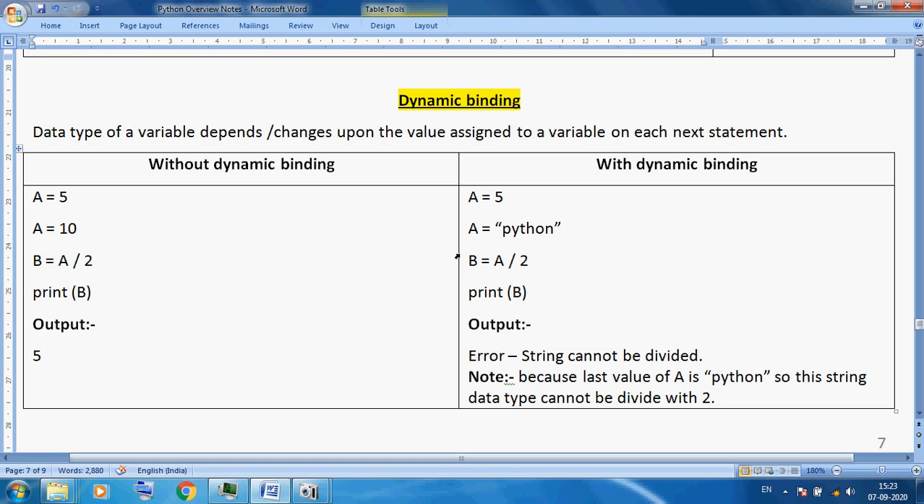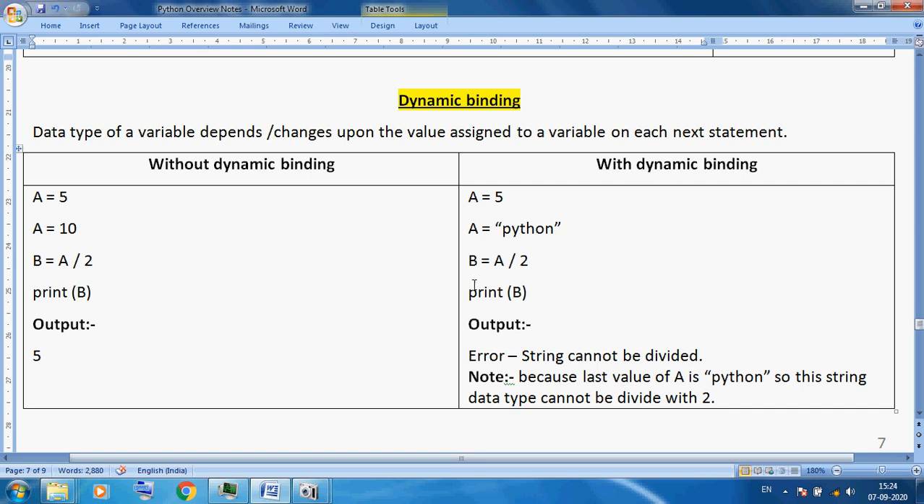So it will create a problem. It will display an error. The string cannot be divided, because the Python string variable data cannot be divided by integer 2. Because the last value of a is Python in this example, this string data type cannot be divided by two, so it will display an error. Okay, so this is dynamic binding. Dynamic binding means here a holds an integer value, here a holds a string value, so we can change the nature of a. Here a's nature is integer, here a's nature is string, so this is dynamic.